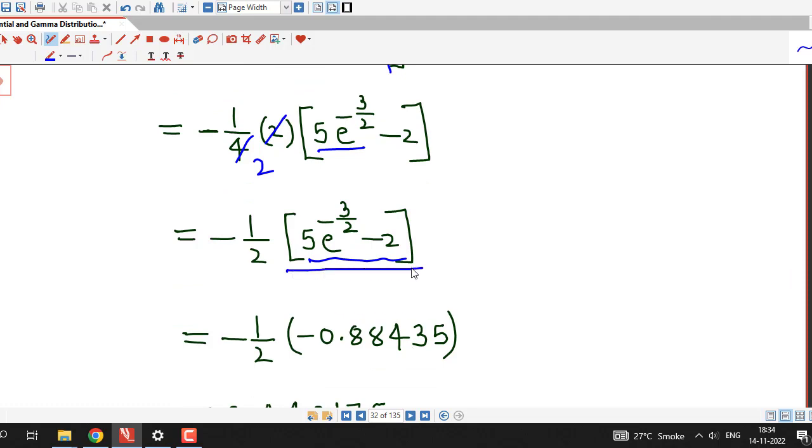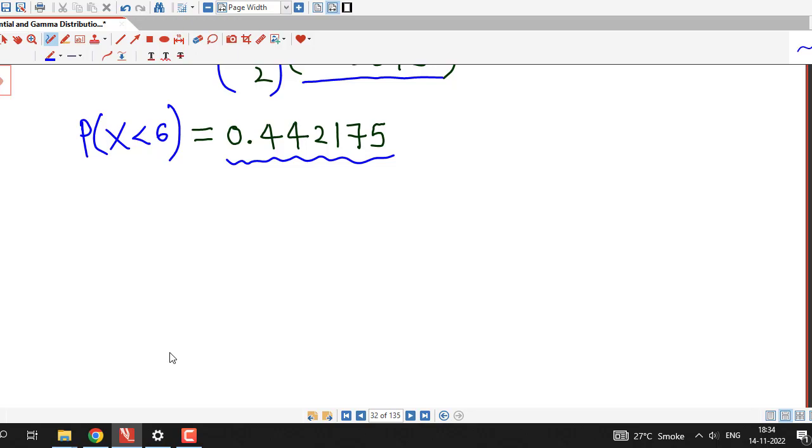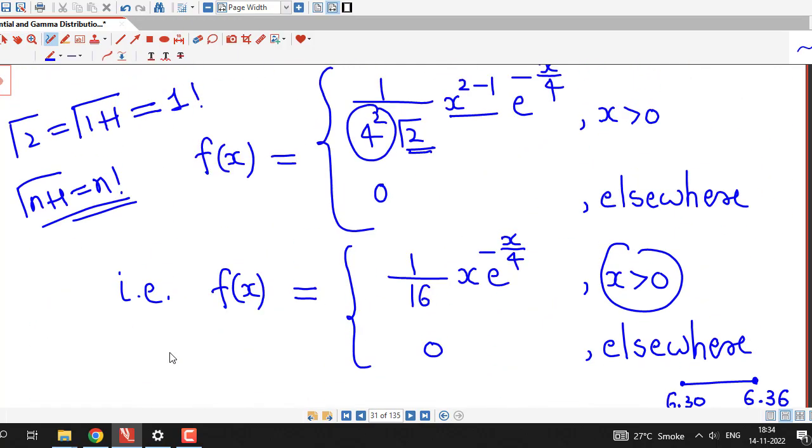And if we calculate this using a scientific calculator, we will obtain minus 0.88435 up to 5 decimal places. This is also negative, negative, negative, positive, and this is the required probability, 0.442175. So the probability that you will receive service before 6:36 p.m. is 0.442175. So in this way we can calculate this type of probabilities for gamma distribution easily.